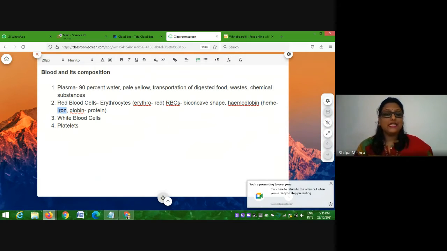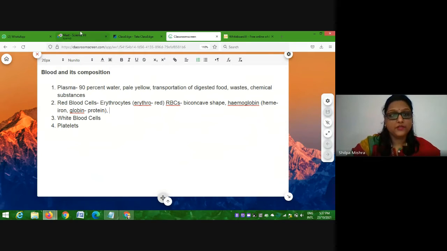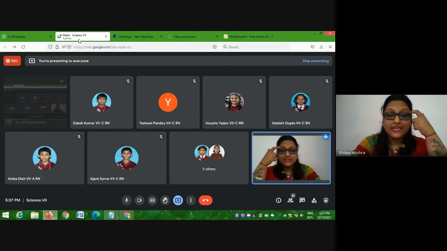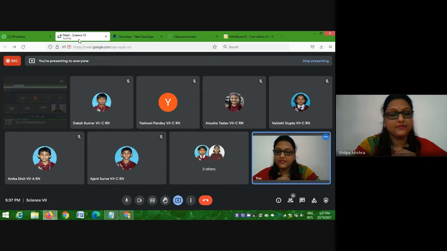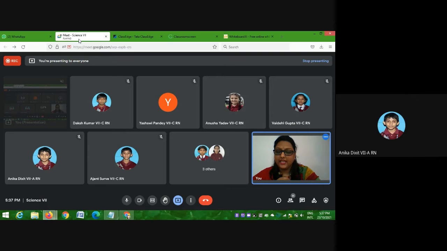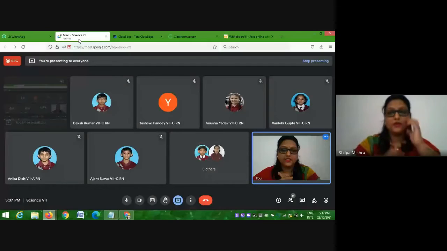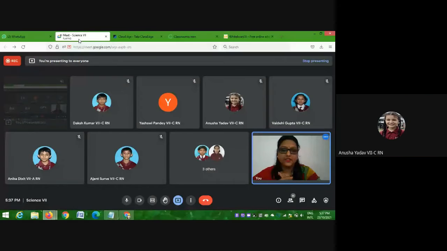Because hemoglobin gives the red color. But the question here is: is it the only purpose of hemoglobin, giving the red color to the blood? The red color also has a purpose, isn't it? Think about it. Transportation of nutrients, transportation of waste and chemical substances, they are done by plasma.